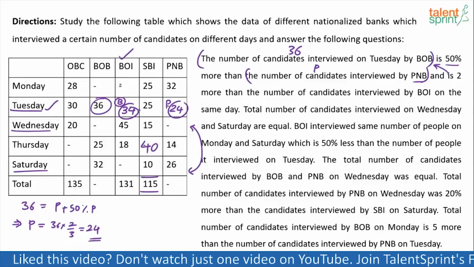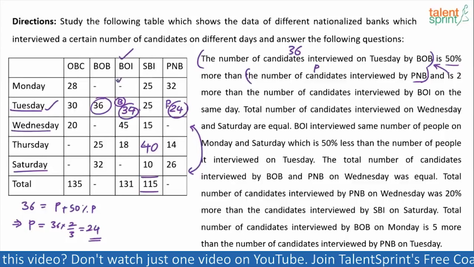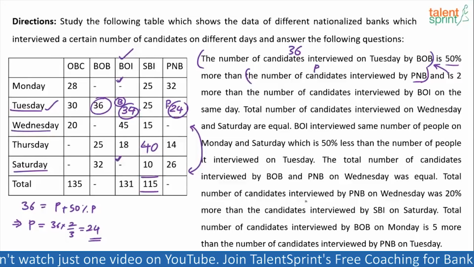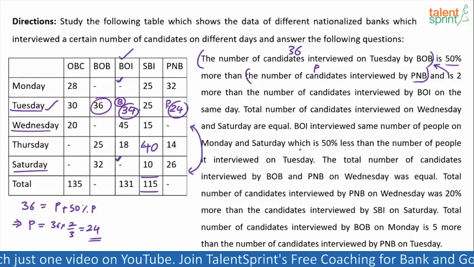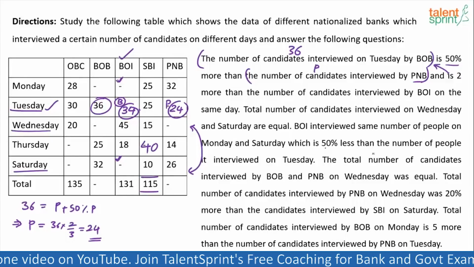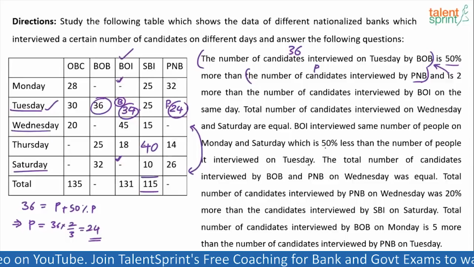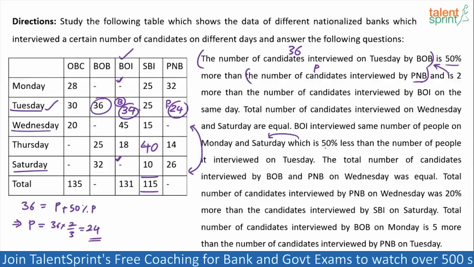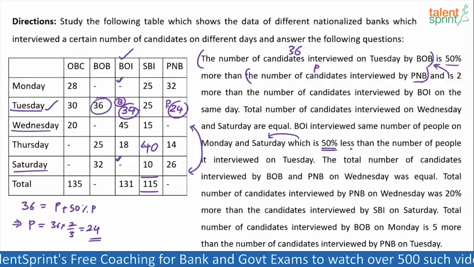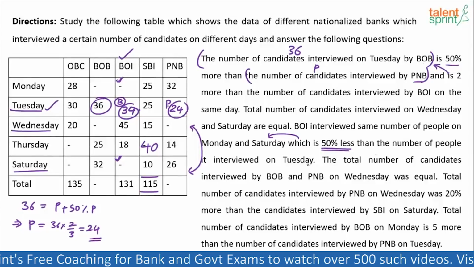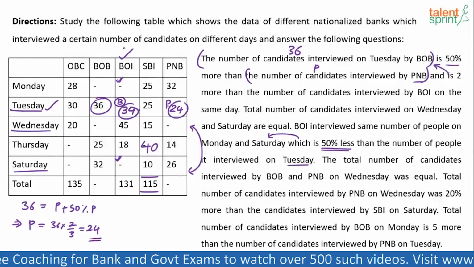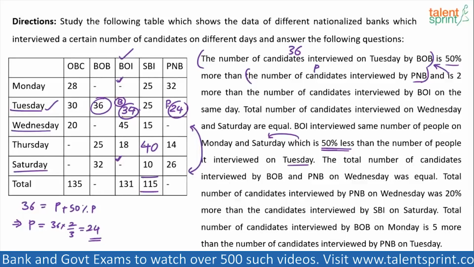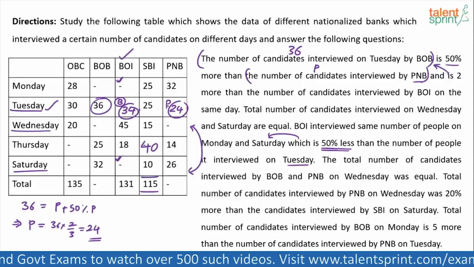See, both the values are missing here. The number of people interviewed by BOI on Monday is same as the number of people interviewed by BOI on Saturday. Same number of people on Monday and Saturday, which is 50% less than the number of people it interviewed on Tuesday. Which here refers to what? Which refers to the number of people it interviewed on Saturday and Monday. It is 50% less than the number of people it interviewed on Tuesday. How many people did BOI interview on Tuesday? 34. We have already got this value. We know that BOI interviewed 34 people on Tuesday.